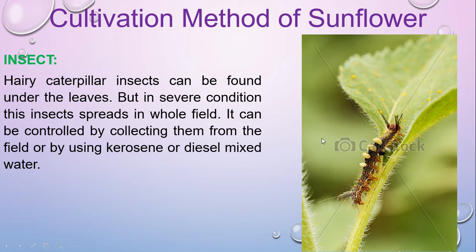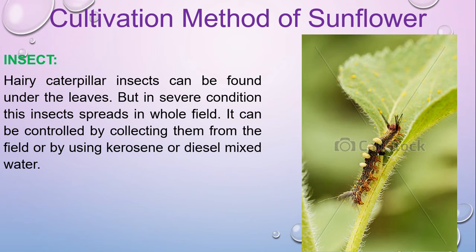Now insects. If you have a look, this insect is called hairy caterpillar and can be found underneath the leaves. But in severe conditions, this insect spreads through the whole field. It can be controlled by collecting them from the field or by using kerosene or diesel mixed water. When you go to the field, always observe underneath the sunflower leaf.